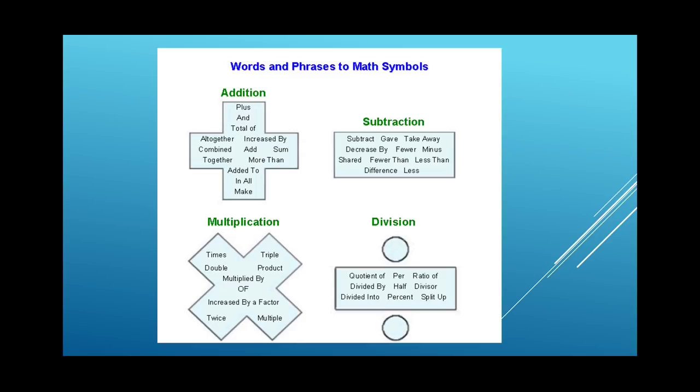Let's see multiplication. Which are the words? Multiplied by, increased by, factor, multiple, double, triple. Double means 2 times. Triple means 3 times. What is for one time? Once. Once means one time. So the word times, how many times, will indicate that the word problem is of multiplication. So these are the keywords for multiplication. One more is the word product.